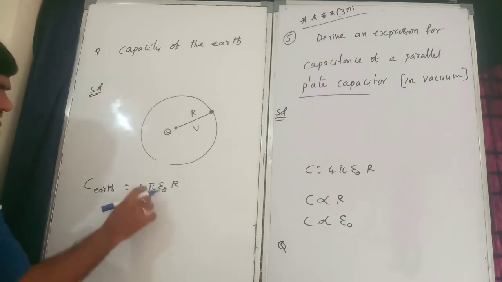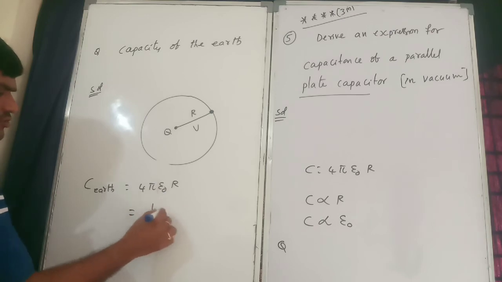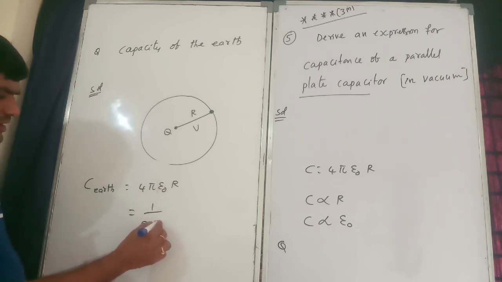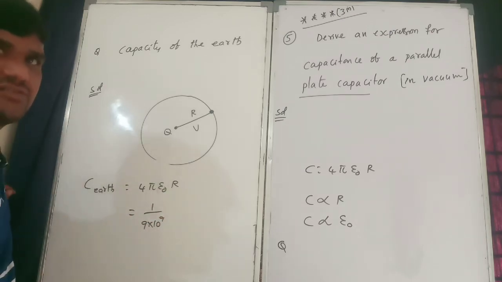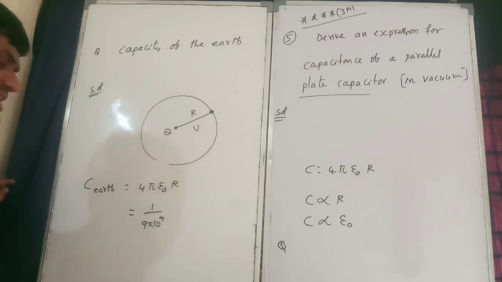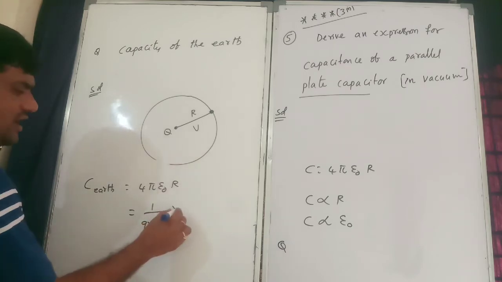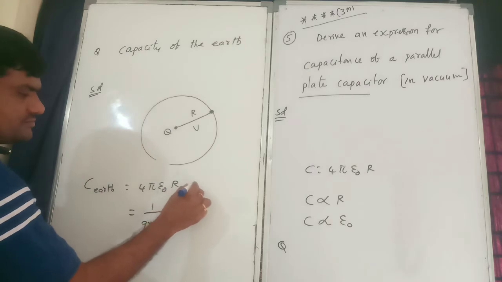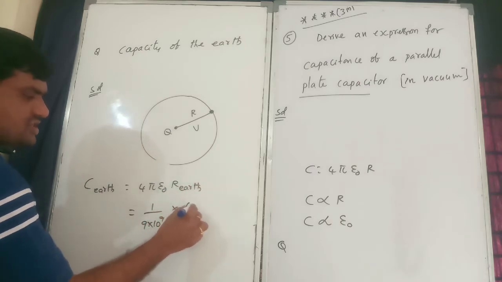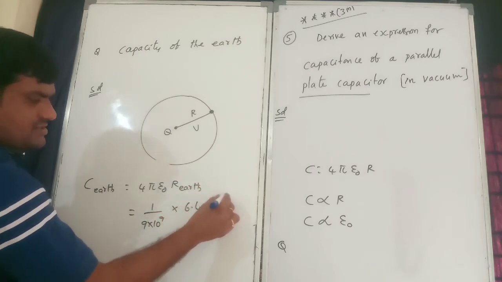Okay. So 4 pi epsilon naught, what is that? 1 by 9 into 10 power 9. Correct? K is 1 by K, K value is 9 into 10 power 9. So into R, radius of earth, how much? 6.4 into 10 power 6.